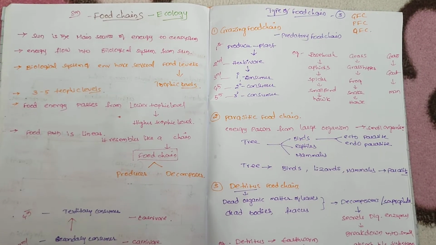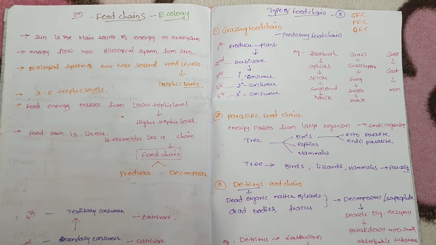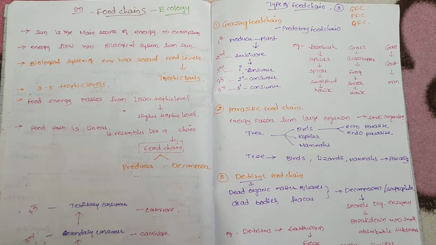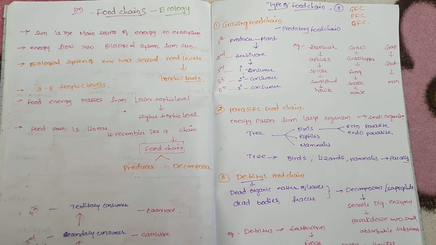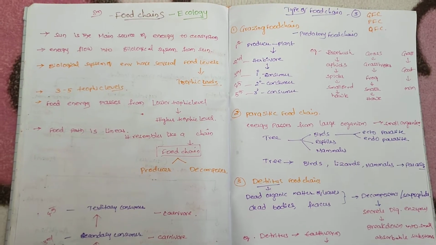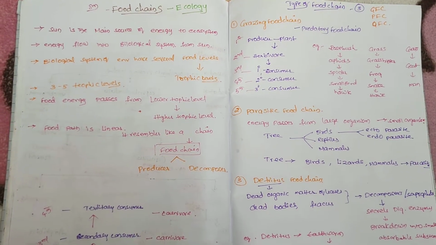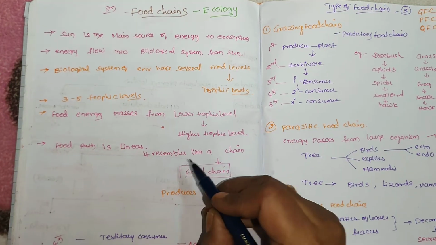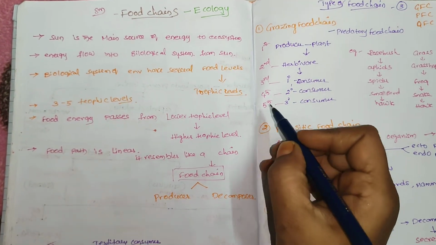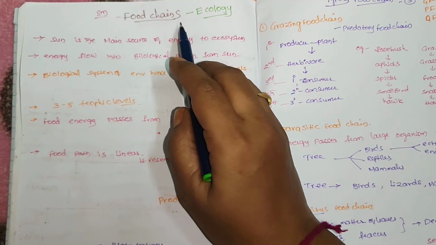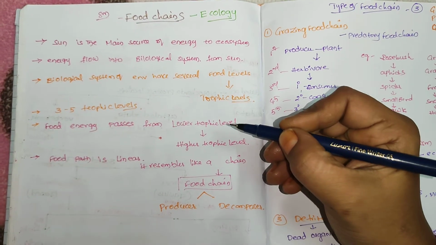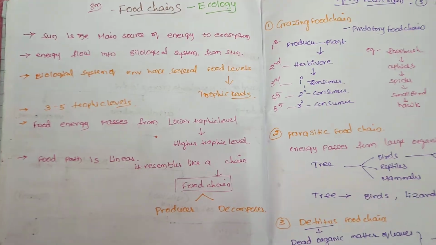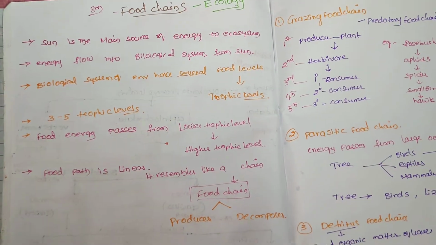Hello everyone. Today I am going to explain food chains in the first year zoology, in the unit ecology, the last unit. It is one of the most important 8 marks questions in the IPE. Chain indicates that organisms are linked up with each other. So we are going to discuss food chains, a long answer question.